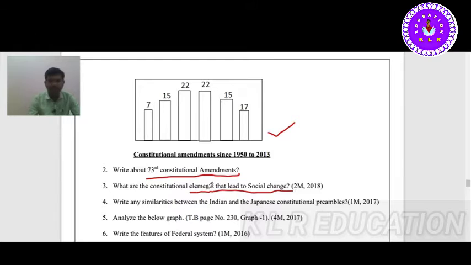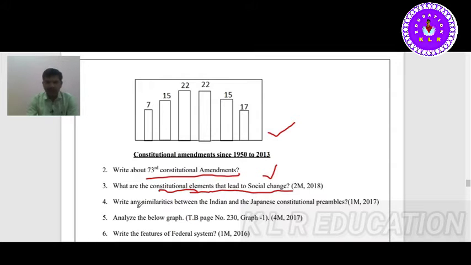This is what we need for social change. So these constitutional elements are, we can also say, fundamental rights. These are the elements which can bring change in our society.